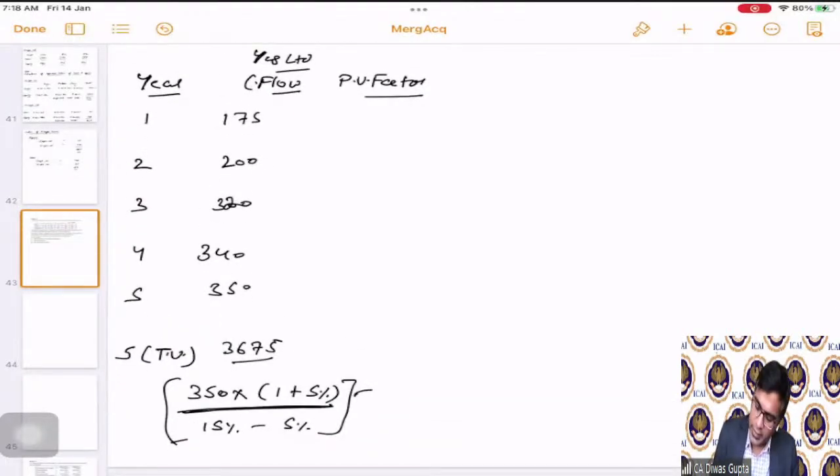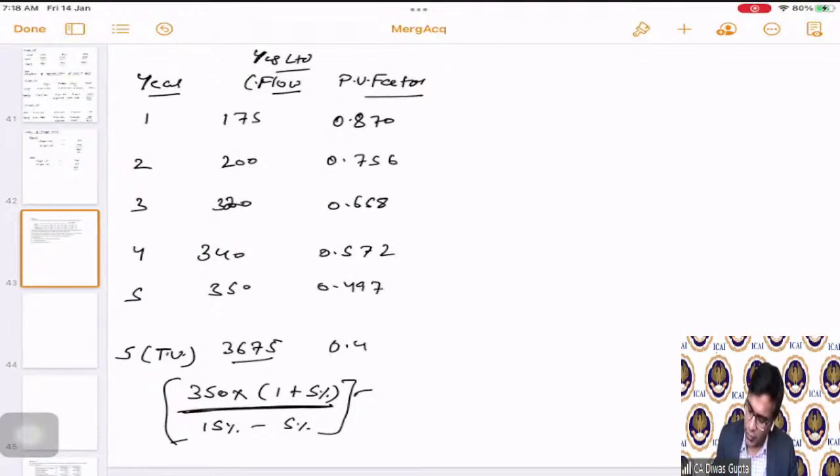So hence it is 0.870, 0.756, 0.658, 0.572, 0.497, and for this also we will put 0.497 because this is the fifth year end terminal value. Then what is the present value of cash flows? The present value of cash flows is 175 multiplied by 0.870.